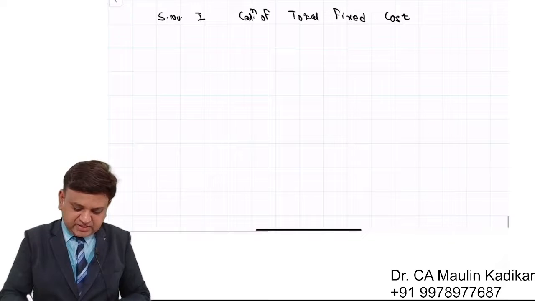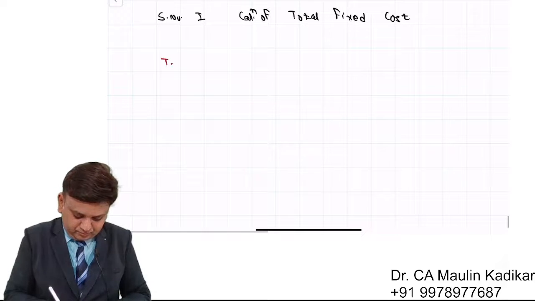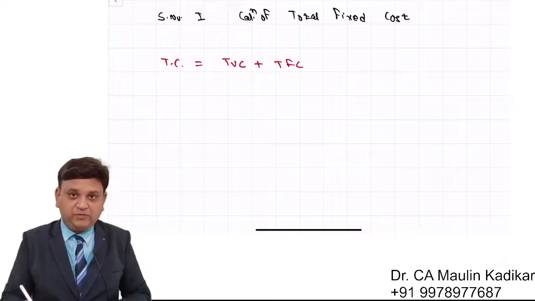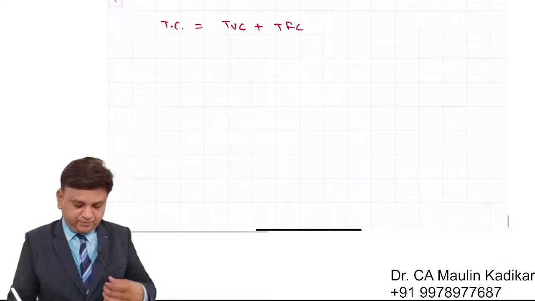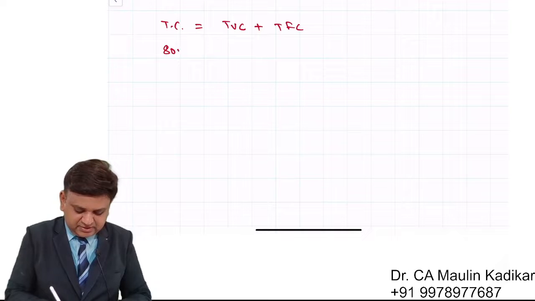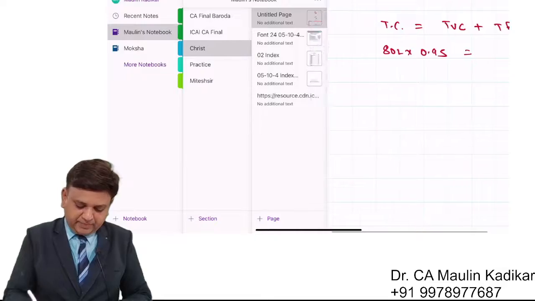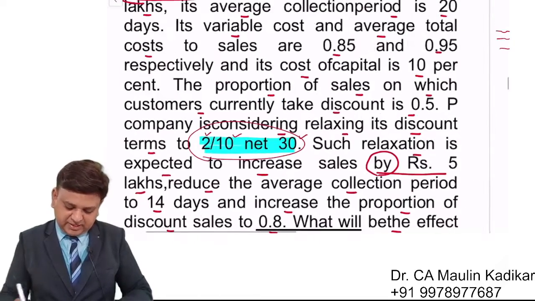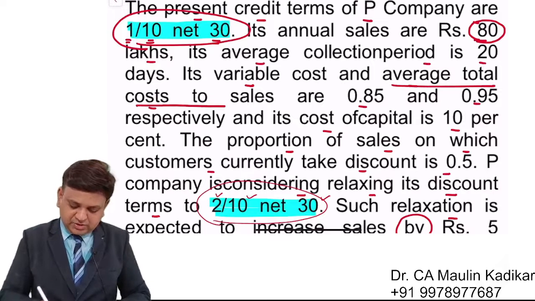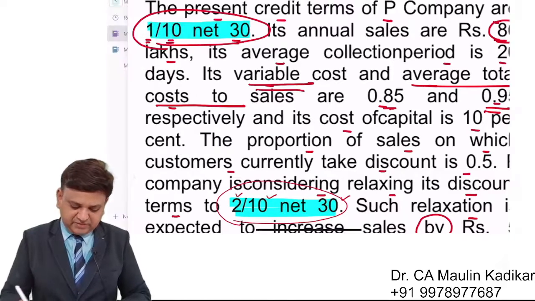Dear students, we understand total cost is equal to total variable cost plus total fixed cost. As far as the total cost is concerned, it is 80 lakhs into 0.95, because it has been provided to us that the average total cost to sales ratio is 95 and variable cost is 85.